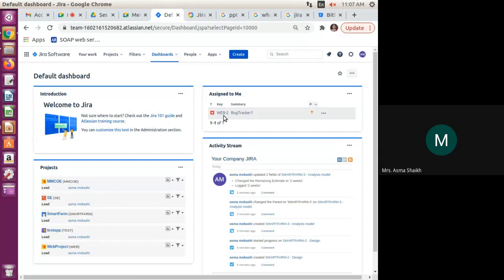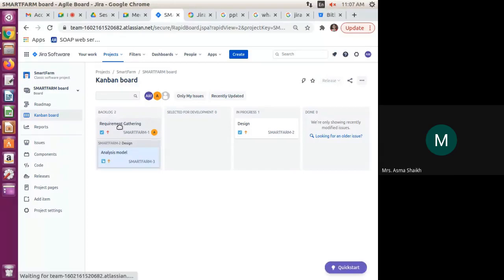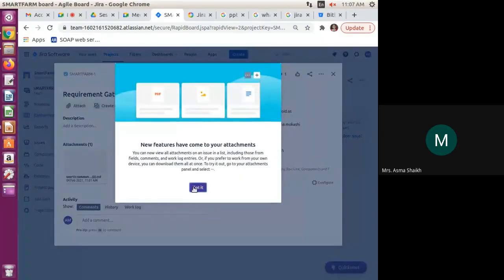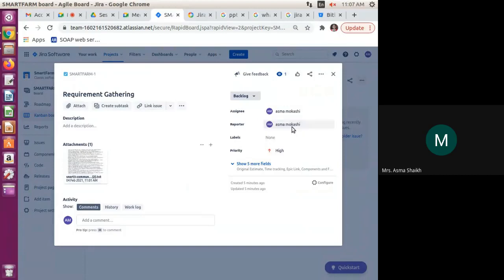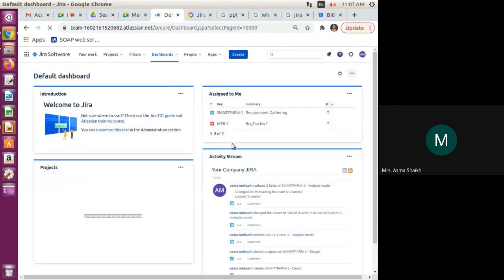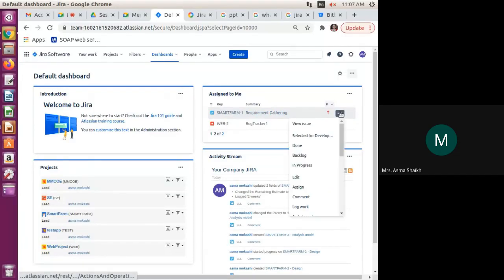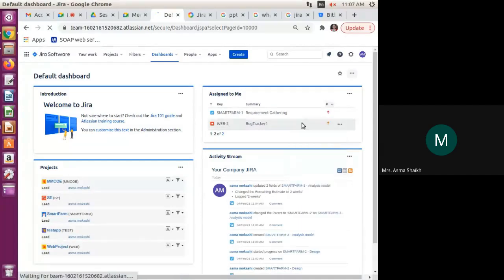This is a different issue. Which projects have I assigned? This web 2 is assigned to a Shake. So now I can change. Okay, smart farm I am going to assign to this requirement gathering. I am going to assign this one to me. So now you are able to see this here in the dashboard. Now you are able to see the smart farm one and the priority which is already set over there. So we can see the issues. Okay, done. We can directly write done. It is in progress. View issues.